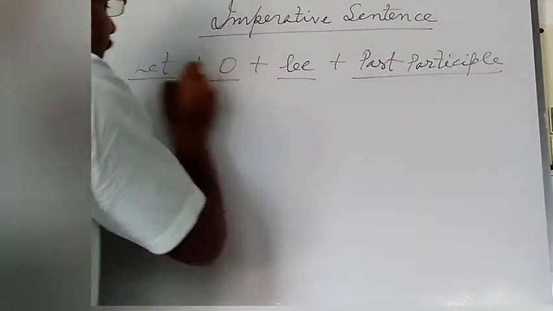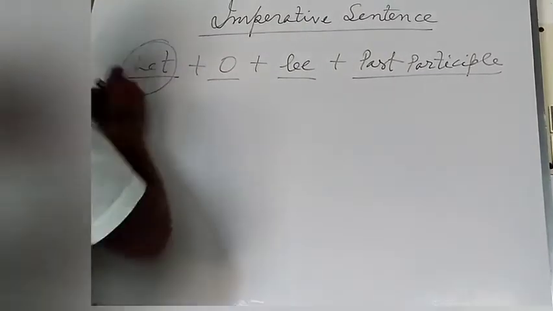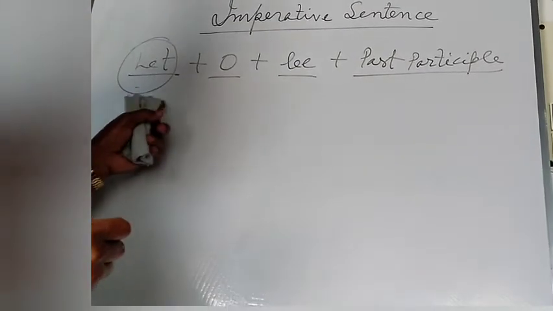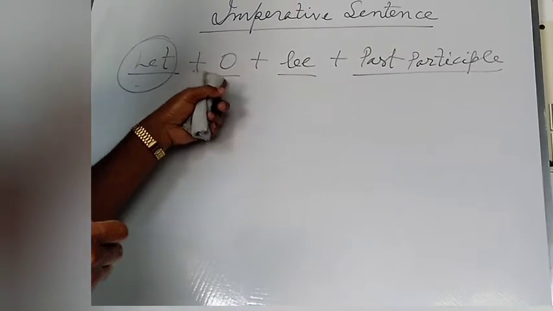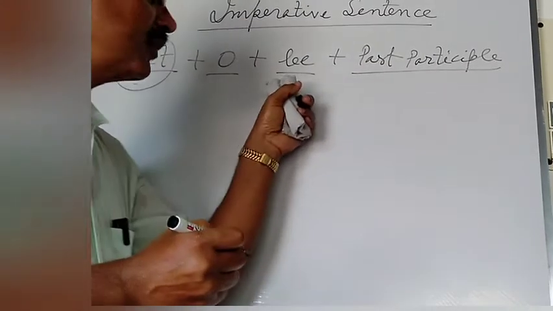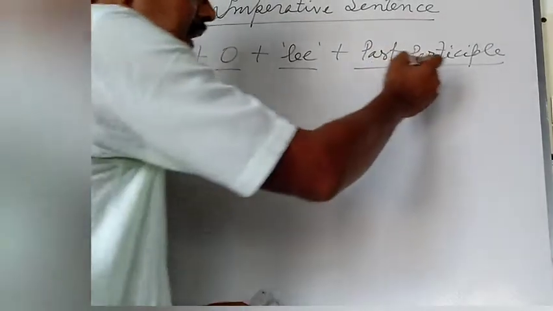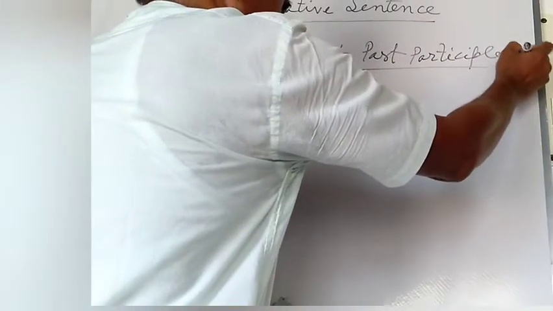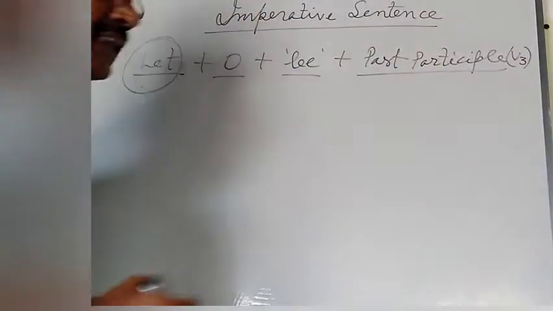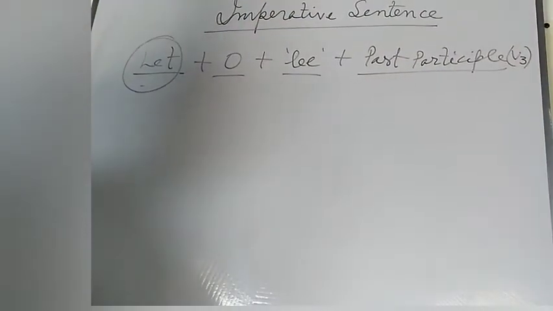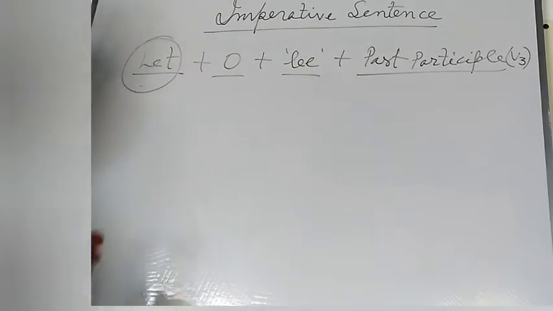See here, let will be used at the beginning of the sentence. Then the object of the active sentence, then be verb, and past participle form, that is VT form. In this way you will frame the passive structure.